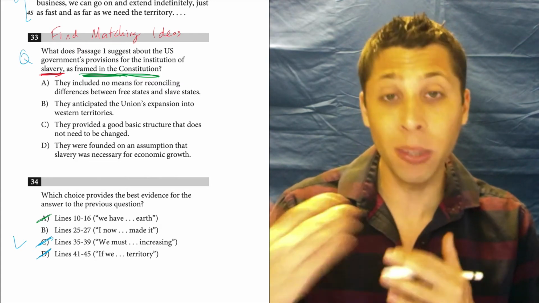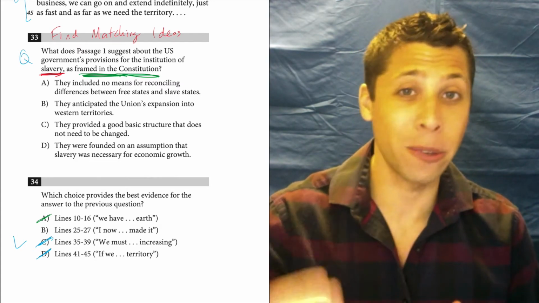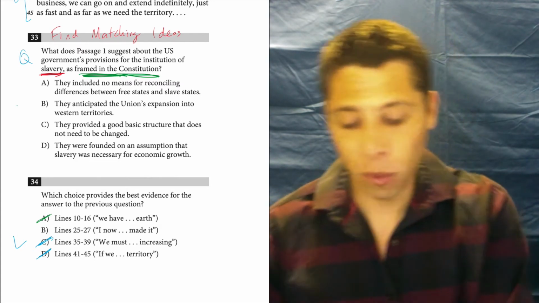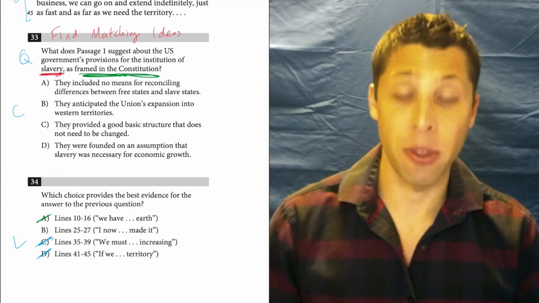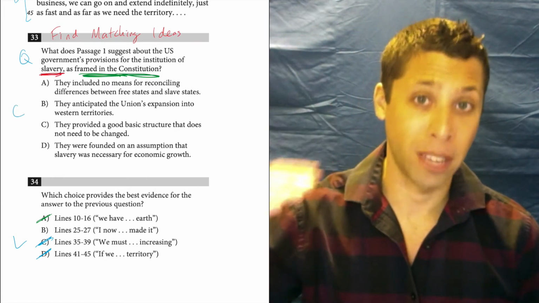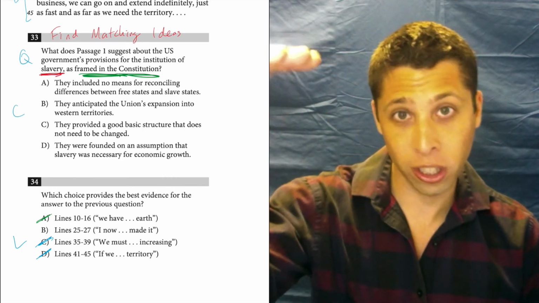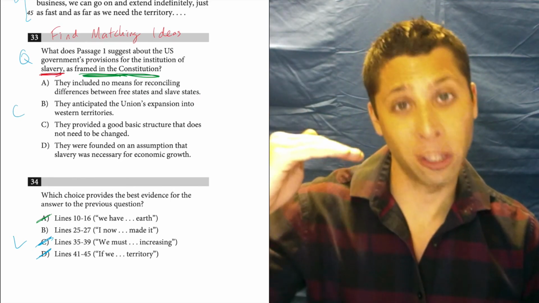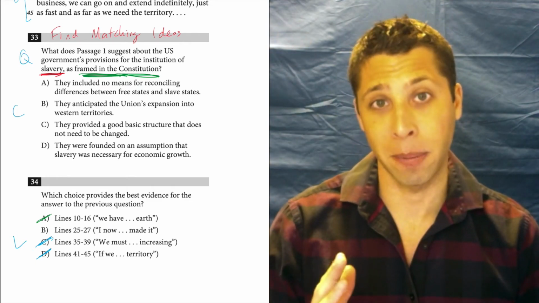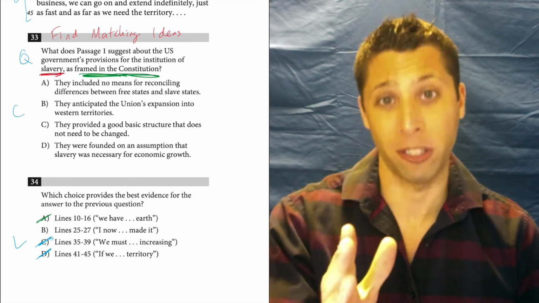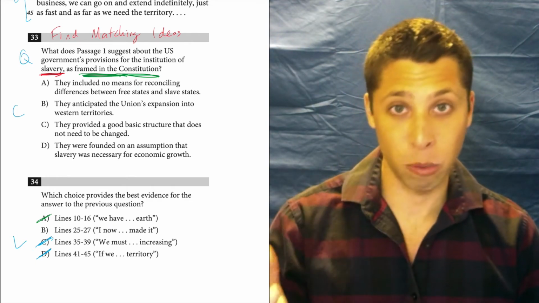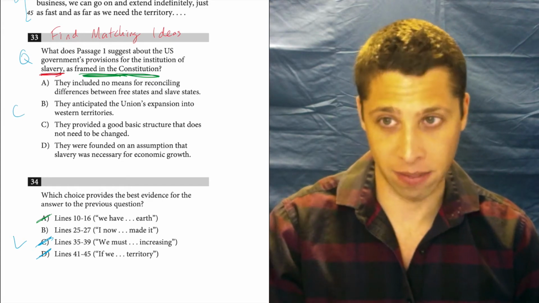Now, what would be really great is if I could also find those same matching ideas in one of the choices for number 33, right? This is a triple in a way. We think of it as a pair of questions, but really it's a triple. The question, the line reference, and the choices all need to line up and get across the same ideas. So let's see what we've got here, see if we can make some sense of this.